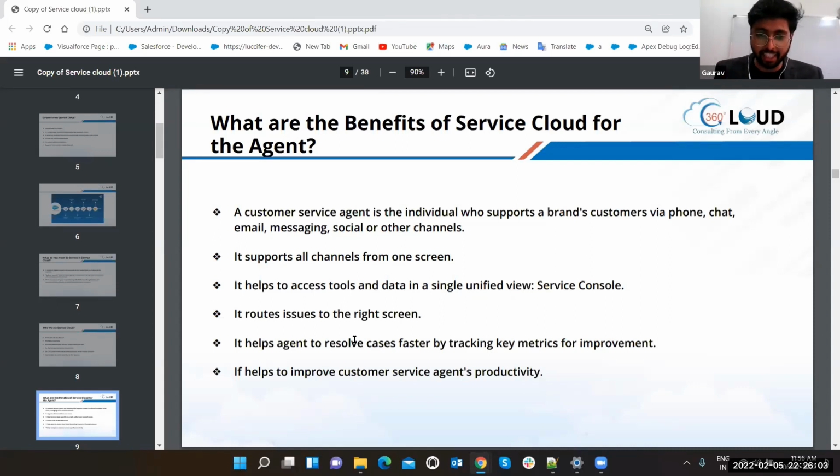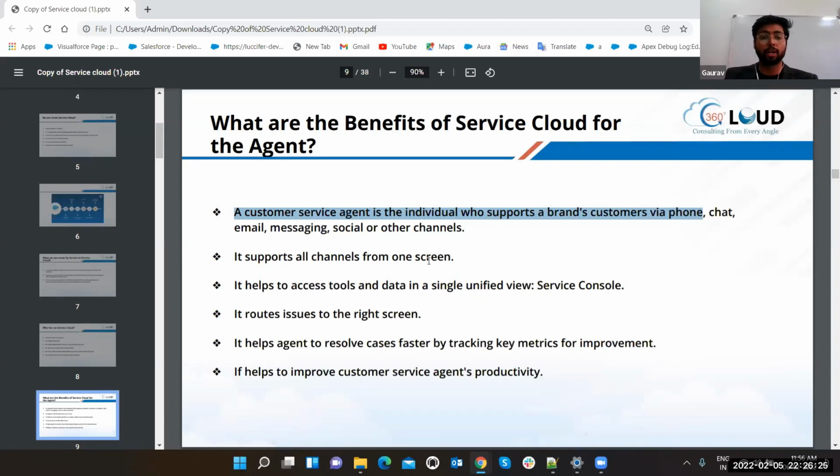A customer service agent is the individual who supports a brand's customers via phone, chat, email, messaging, social, and other channels. It supports all channels from one screen. Yes, anyone can put a case anywhere, just like I gave the example in the chat, LinkedIn. You are asking us questions on Telegram, WhatsApp.